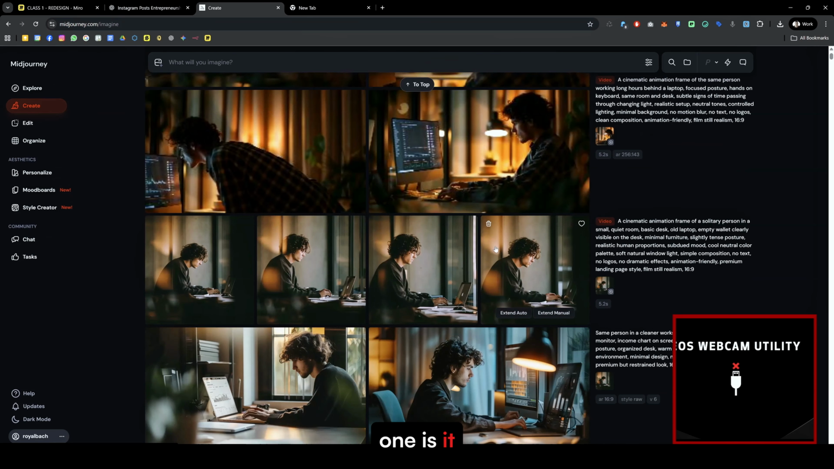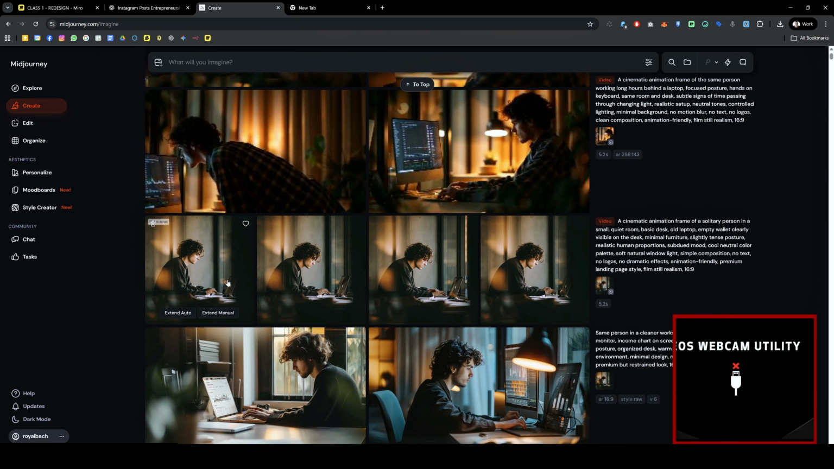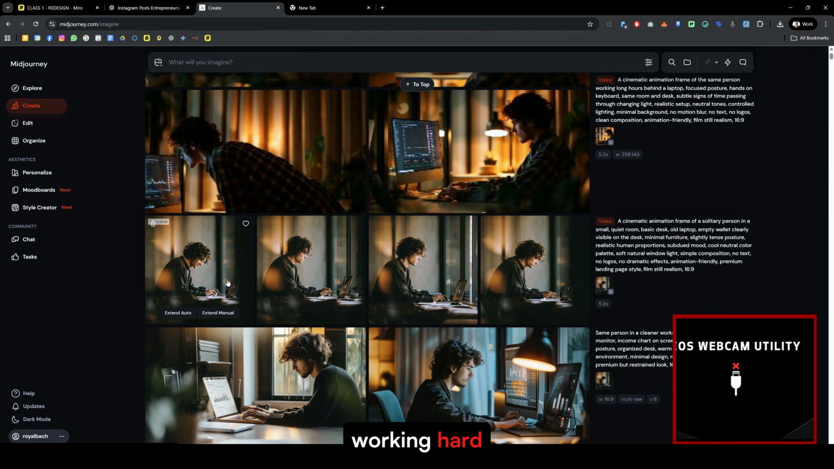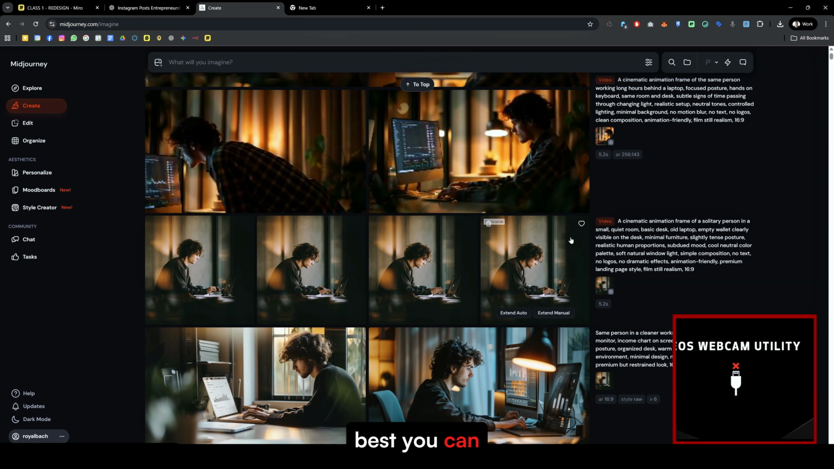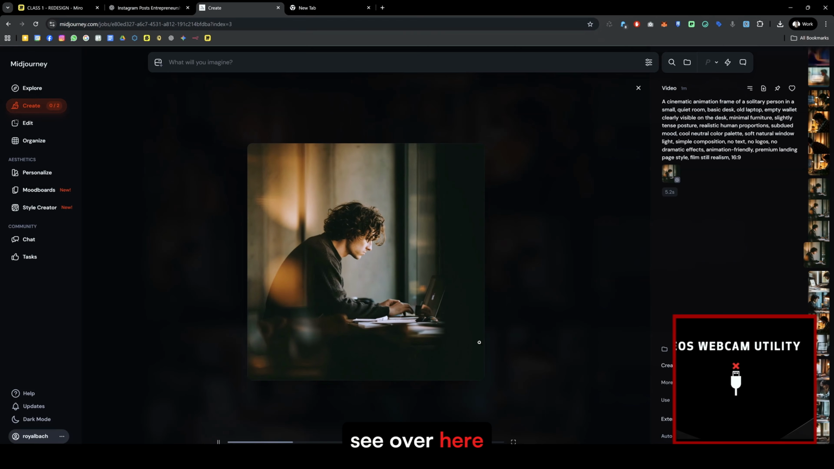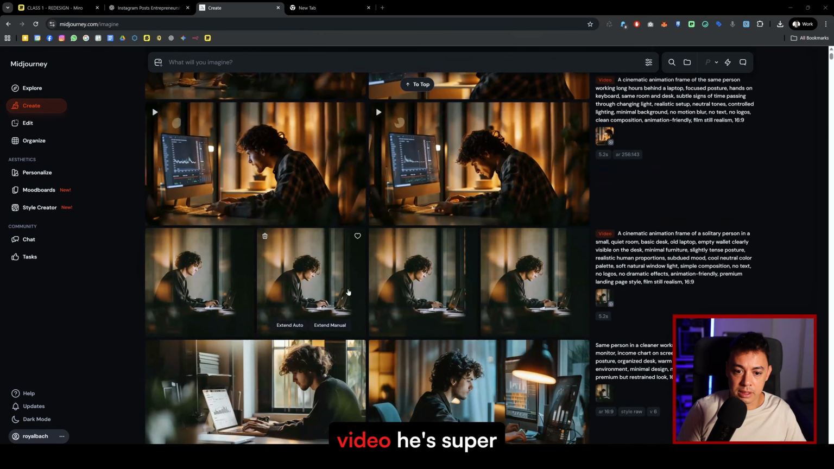Okay, let's check out the first animation. Which one is it? Video. Okay. You can see over here, he's working hard. He's doing his best. You can pick different ones. You can even see over here, there's the car on the back coming through. Nice. That's the first video. He's super busy. He's doing everything. Then the second video, he's really busy. He's focused on the screen. You can see that there's some graphs with crypto going on.